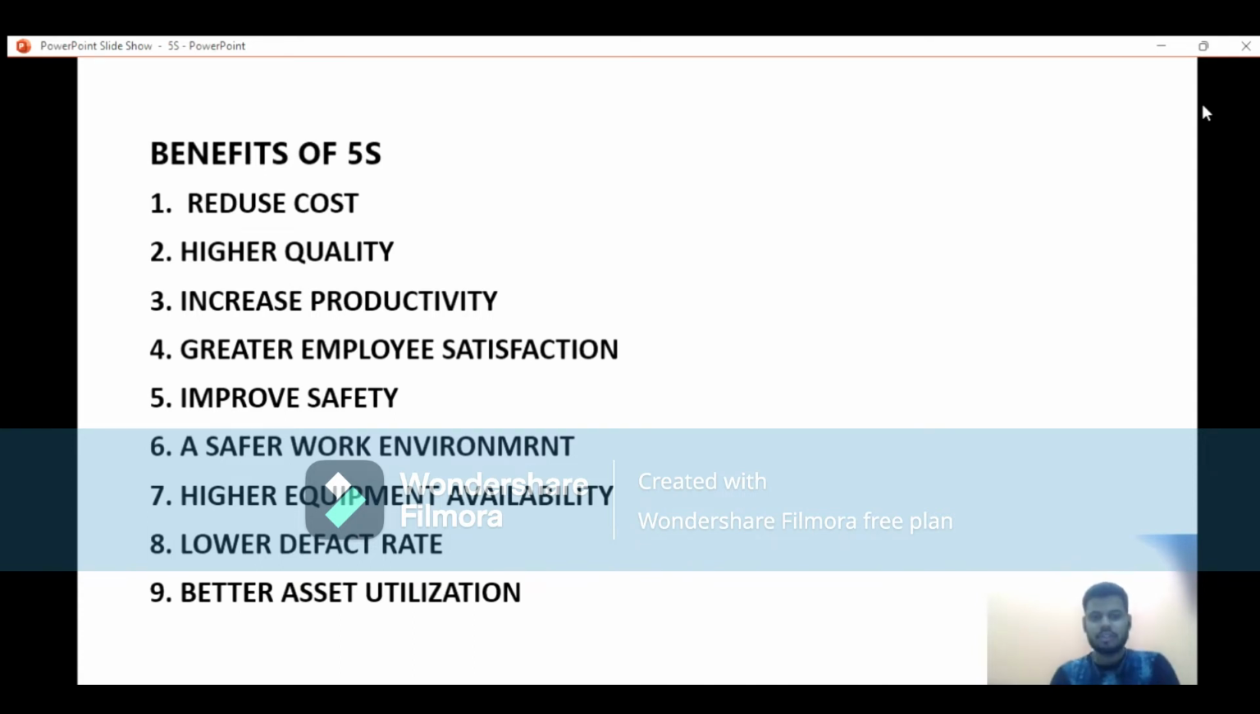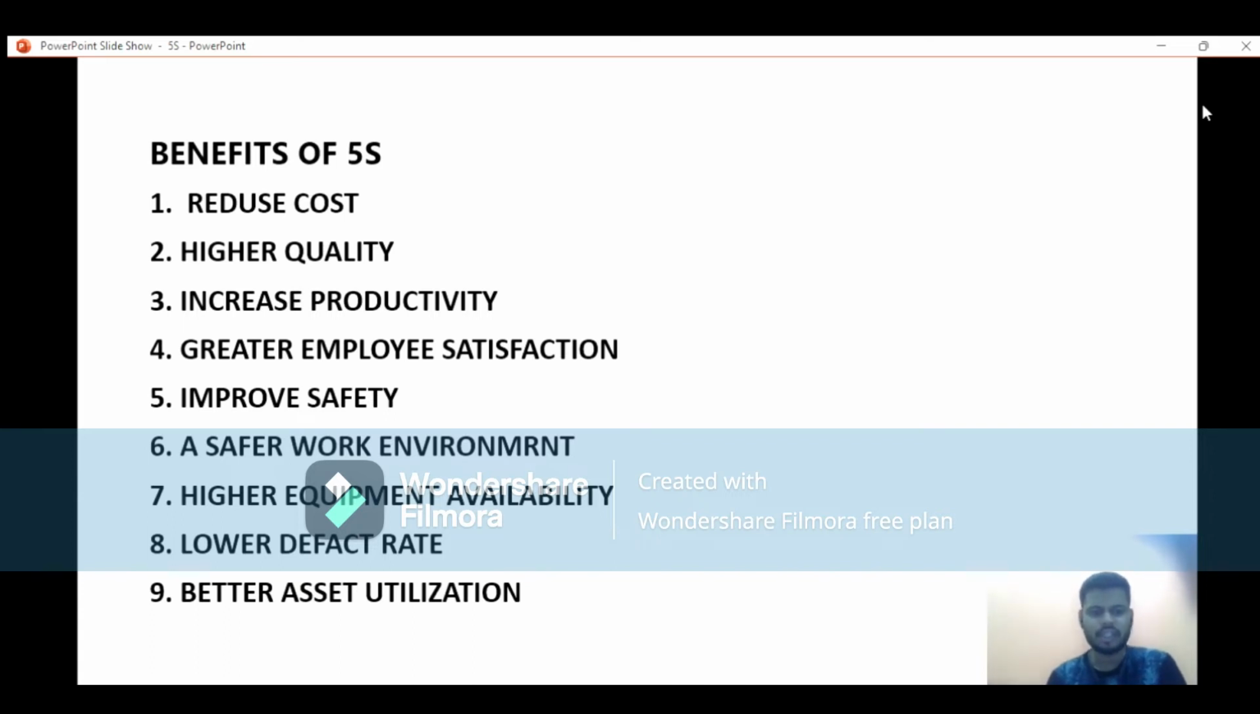And the second one is higher quality. If you are not doing 5S, the quality standard will not be met properly. So we should go through 5S every day, every time and every hour of the production and manufacturing.